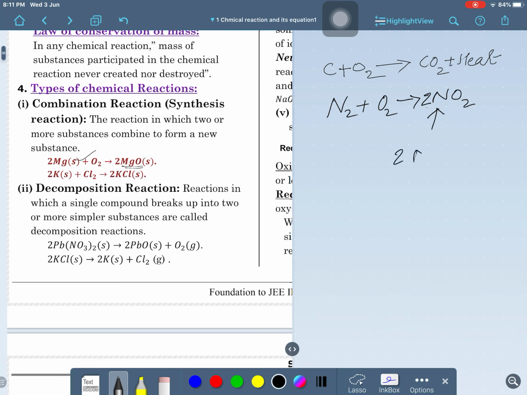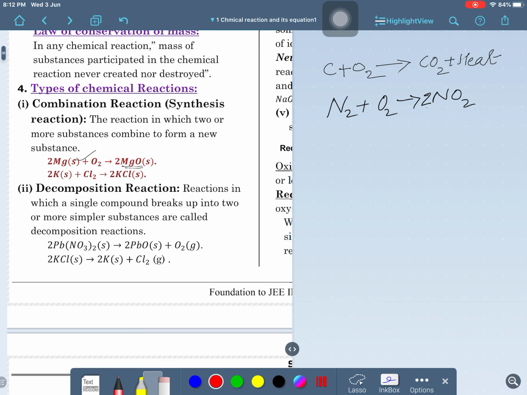As a result of balancing nitrogen, oxygen becomes twice here. Why? It is a 2 and 2. I will just delete the nitrogen here. So, it is twice O2. Twice O2 means that in one molecule of oxygen there are 2 atoms, so 2 molecules together will make 4 atoms of oxygen. Is that clear or not? This is a very simple concept. So, 2 twos are 4 oxygens here.